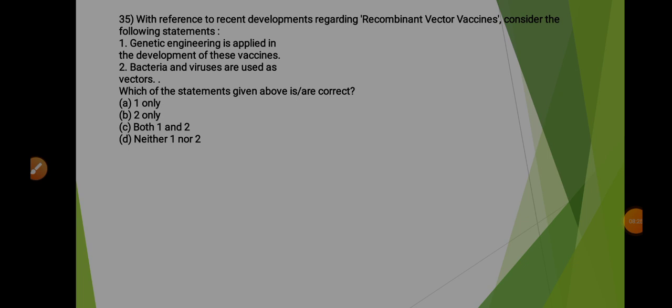Statement 1 says that genetic engineering is applied in the development of these vaccines. This statement is absolutely true. Now statement 2 says that bacteria and viruses are used as vectors. So this one is also correct because bacteria can carry DNA. Similarly is the case with the virus. Virus can also carry DNA. So this makes option C correct, that is both 1 and 2 statements are correct.